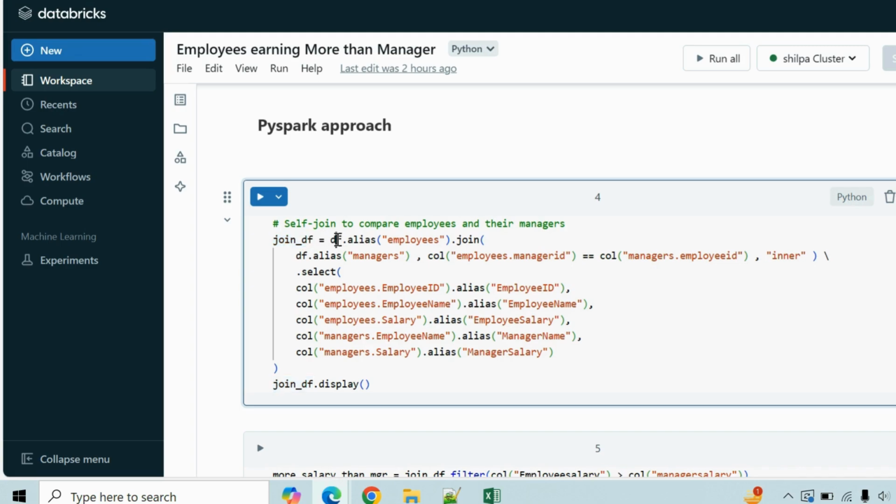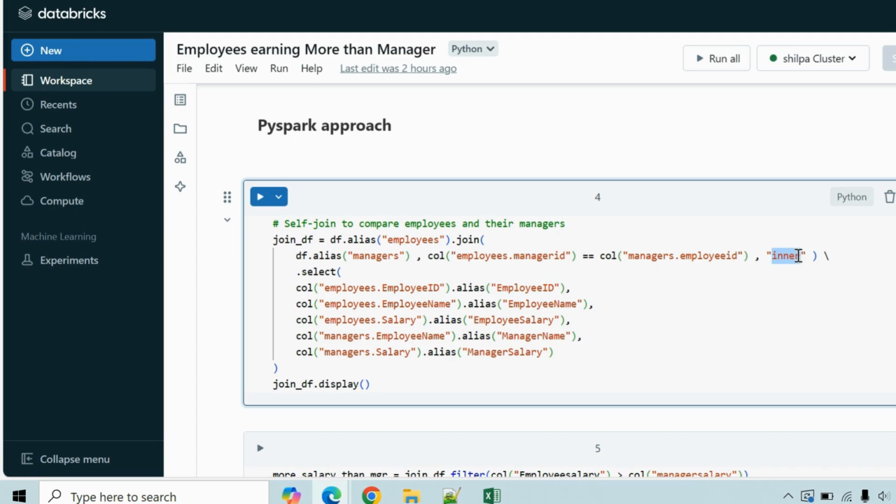For the data frame, I am creating an alias called employees. I will be joining it with the same data frame, but aliasing it as managers. On the basis of what? I will be combining my employees data frame's manager ID with the manager's data frame's employee ID. And how will I be joining? I will be doing an inner join. It's a self join, but you don't have to mention a self join.